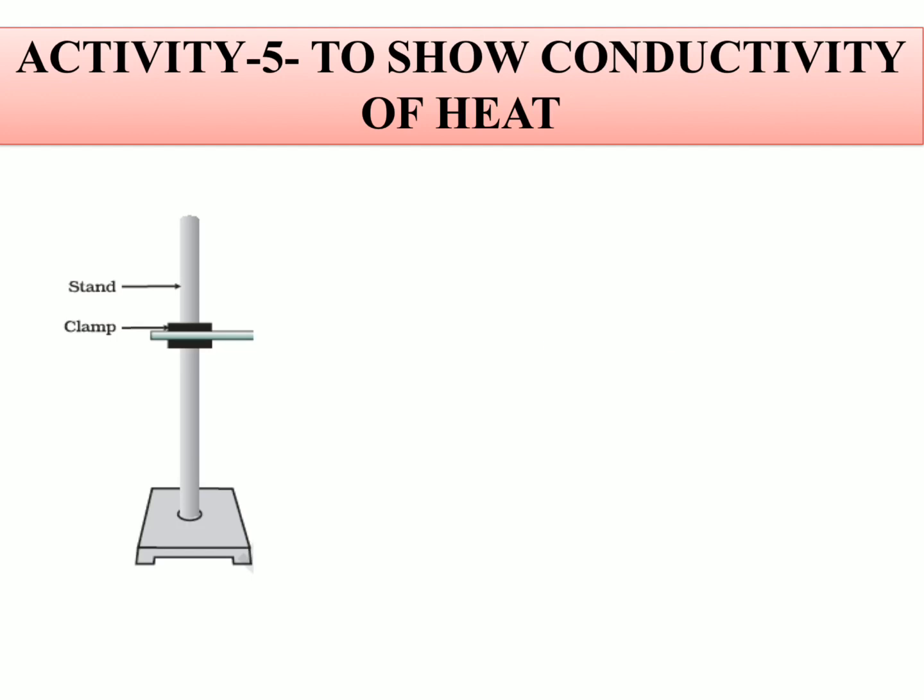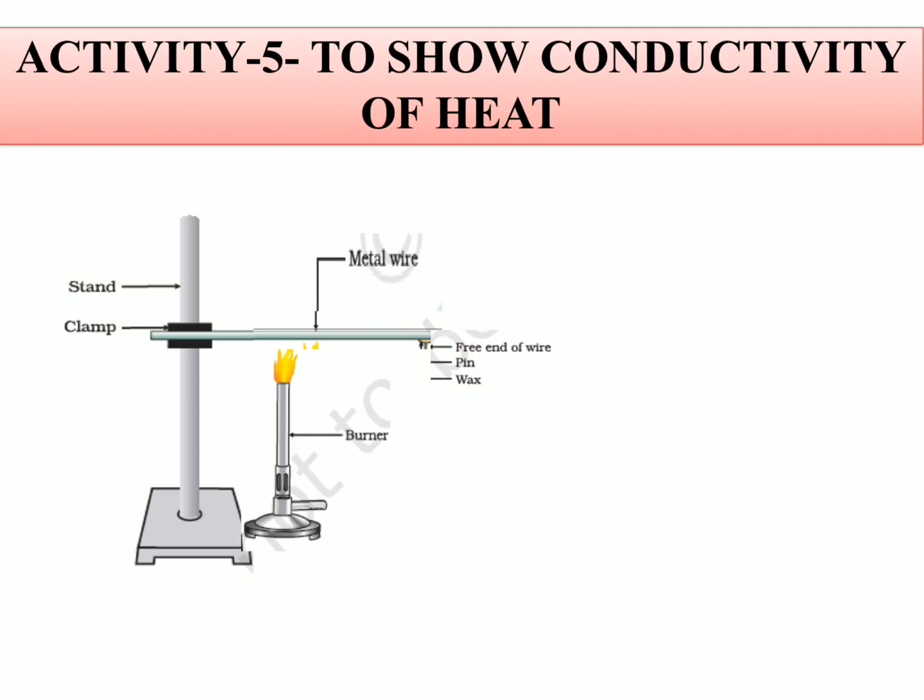But one activity which is given in the NCERT book is discussed here. This is the iron stand with clamp, and this is a metal wire. At the terminal of the metal wire you may see here, जिसको मैं राउंड कर रहा हूँ, what is there? There is a pin fixed with wax.